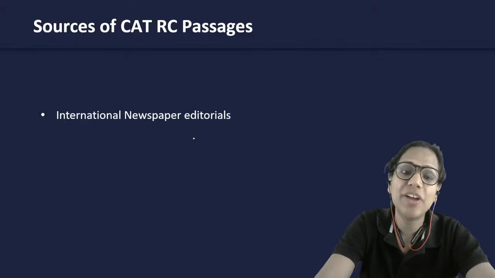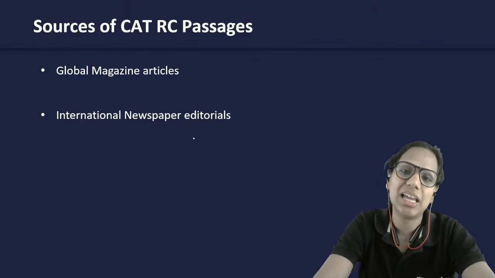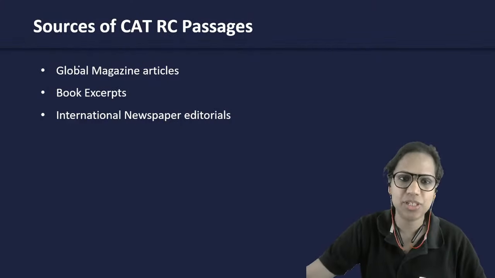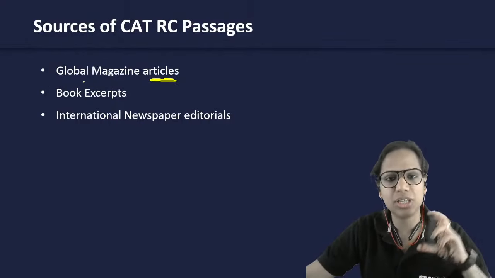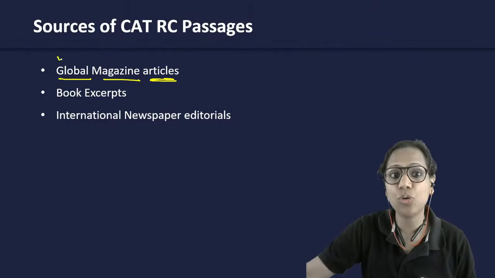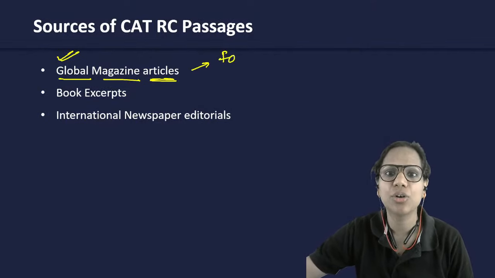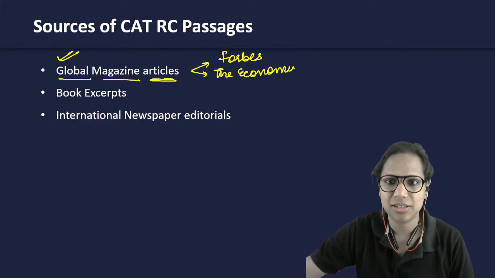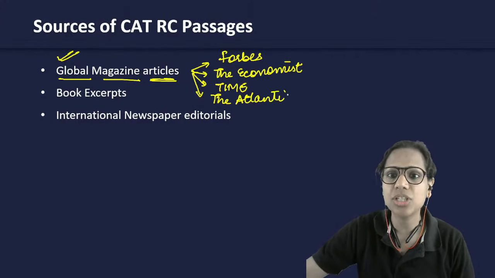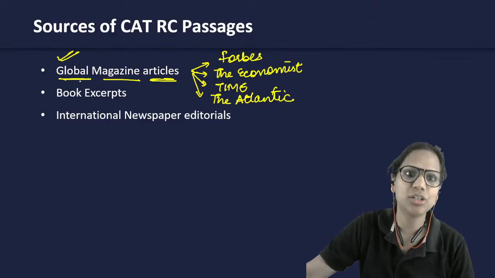So again, from where to read should also be governed by what came in CAT. See, if I look at your previous 5-6 year papers, I see RCs that have their source in articles, and these are global magazine articles. So magazines like Forbes, The Economist, right? Time magazine, The Atlantic. Last year, an article came from The Atlantic. So, such magazines that are international, that are global.